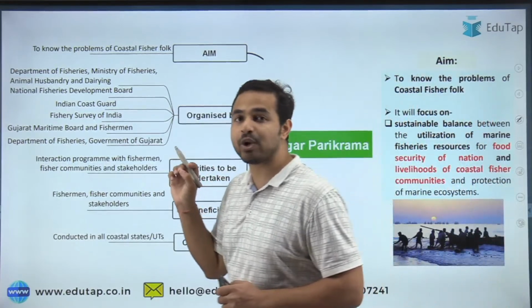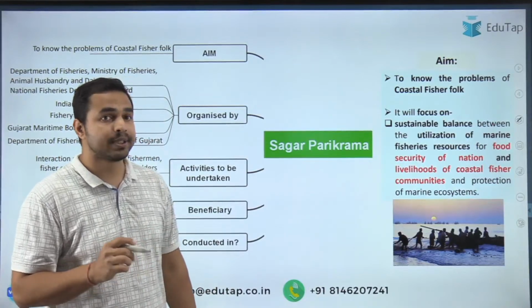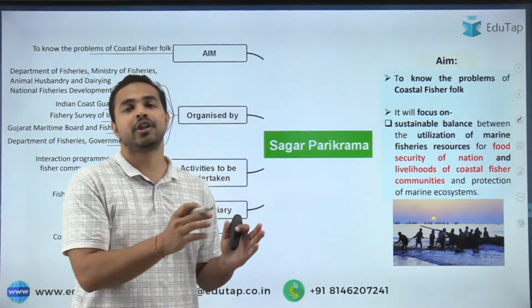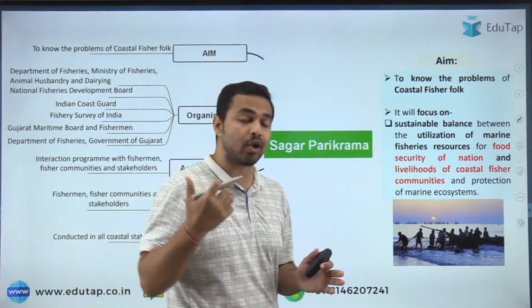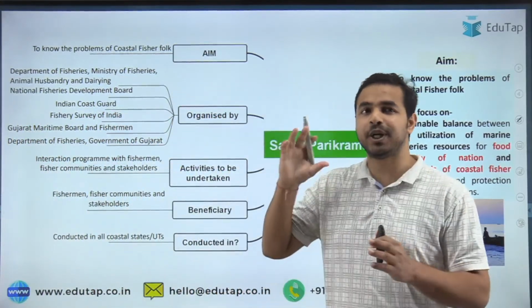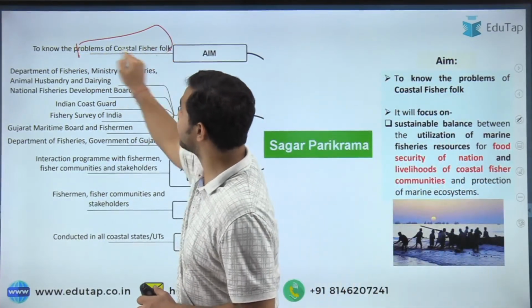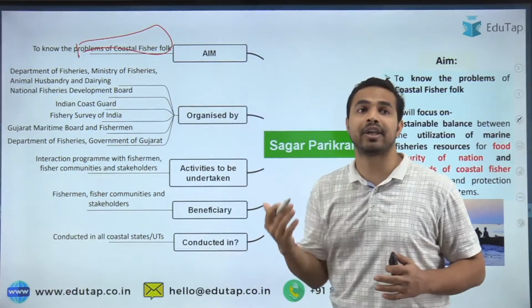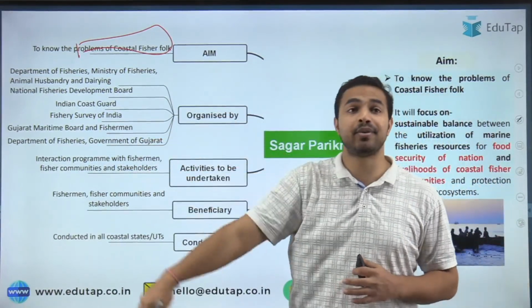So quickly we will go through this particular initiative, that is Sagar Parikrama initiative. So first of all, why it was being launched: to know the problems of the coastal fisher folks. जो भी हमारे फिशर फॉक्स हैं जो कोस्टल एरियाज में रहते हैं, तो उनकी क्या प्रॉब्लम्स है, उनको कैसे सॉल्व किया जा सकता है. That's why this particular initiative was being launched. तो बेसिकली उसका एम था टू नो द प्रॉब्लम्स ऑफ द कोस्टल फिशर फॉक्स. उसको ऑर्गेनाइज किसने किया है, that is Ministry of Fisheries, Animal Husbandry and Dairying.